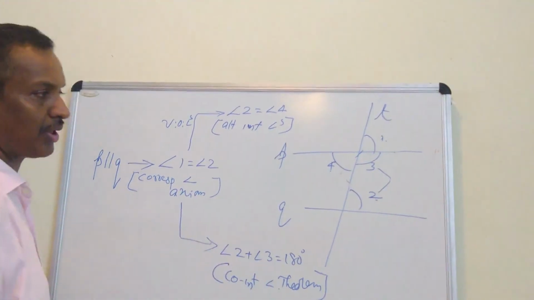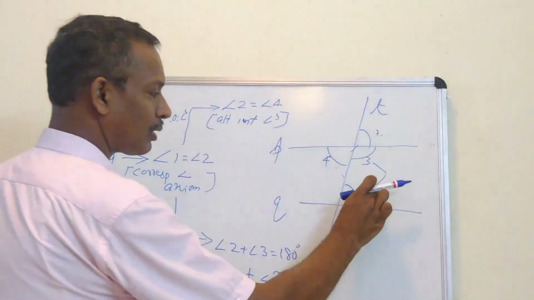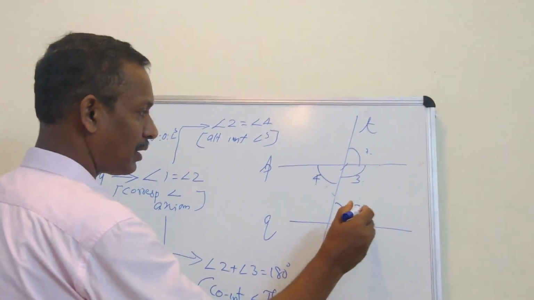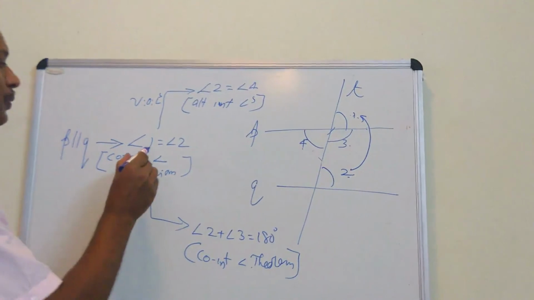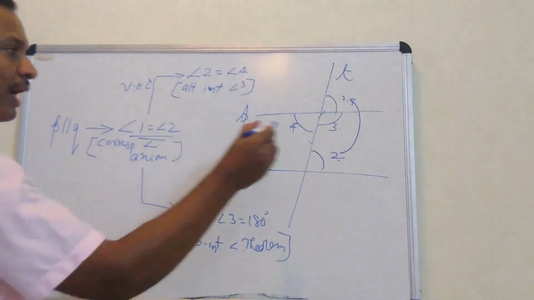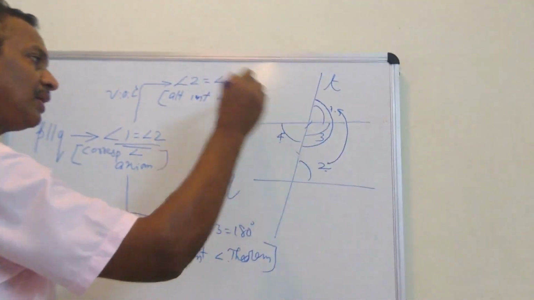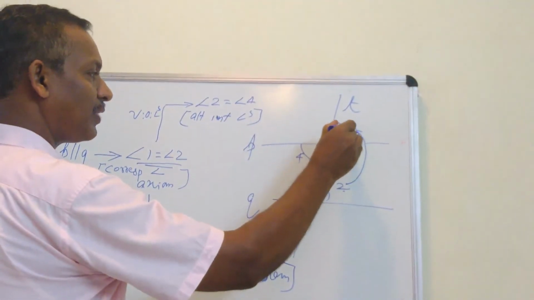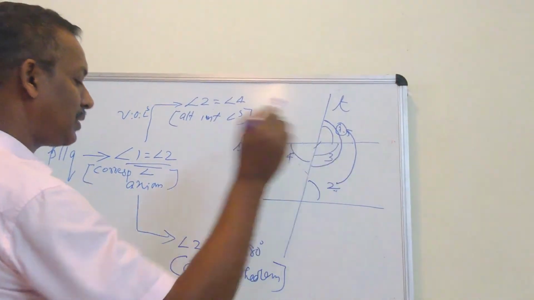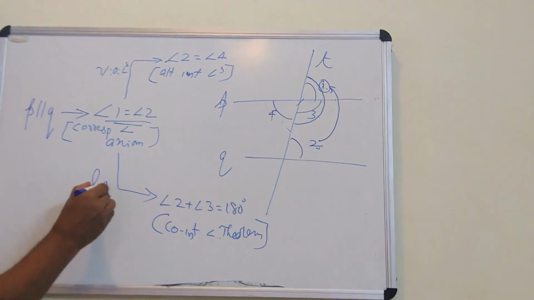To reach this theorem, we are taking the help of corresponding. Everywhere we have to take the help of corresponding. 2 and 1 are equal because of corresponding. And this 1 and 3 make a linear pair. And in the place of this 1, we can write 2, like that 2 plus 3 is 180. Here we take the help of linear pair.